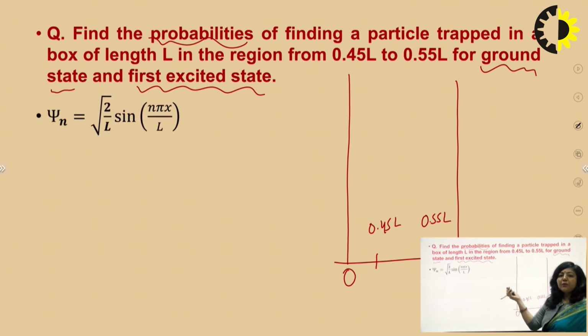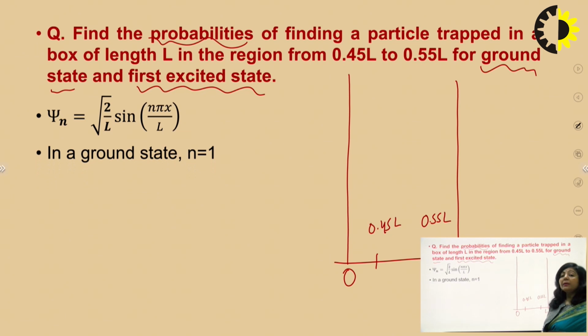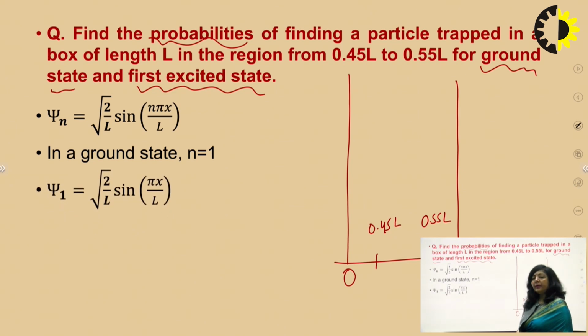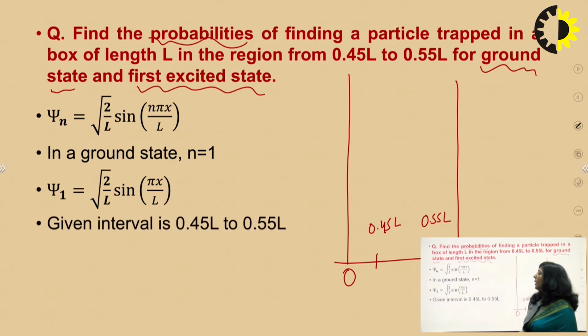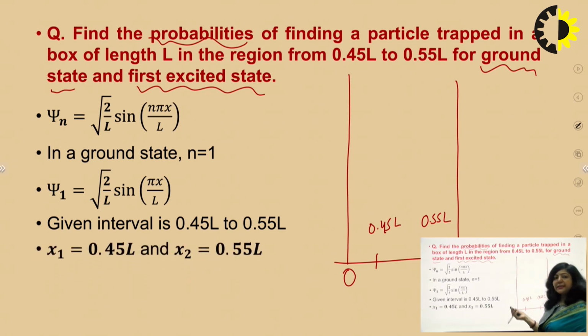Again, this is the wave function for the nth state. When I say ground state, we are referring to n as 1. So for the first state, psi1 is equal to root 2 by L sine pi x upon L. Here I have substituted a as L because L is the width of the box in this particular question. The interval given in this question is from 0.45 L to 0.55 L.